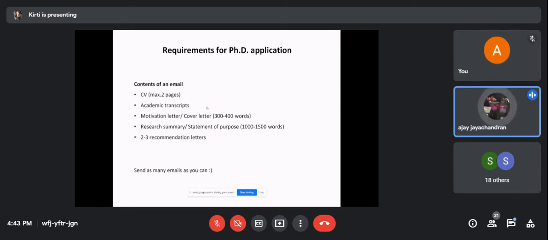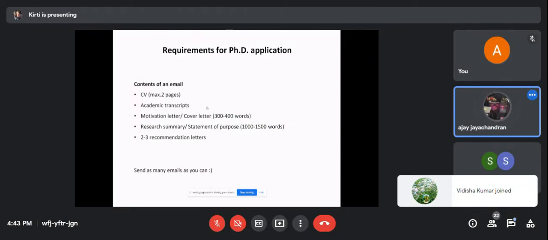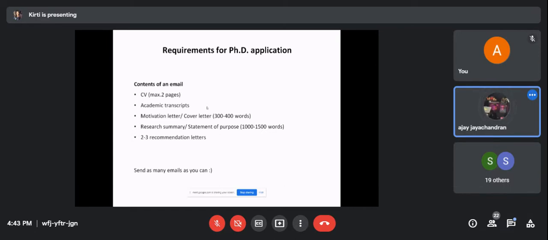See, I guess that depends upon when you are applying, when you are writing the mail, and it also depends upon what topics you are writing to. If you are narrowing down to the exact field which is closer to your previous experience and what you want to do at the beginning itself, and you're applying towards September, November, when they're expecting people to come for the winter semester, they'll be much more active towards that part. In my case, the time in which I applied was around September, November.